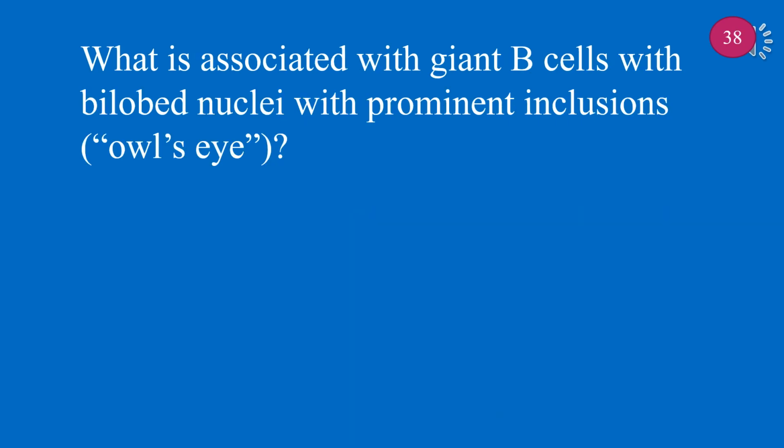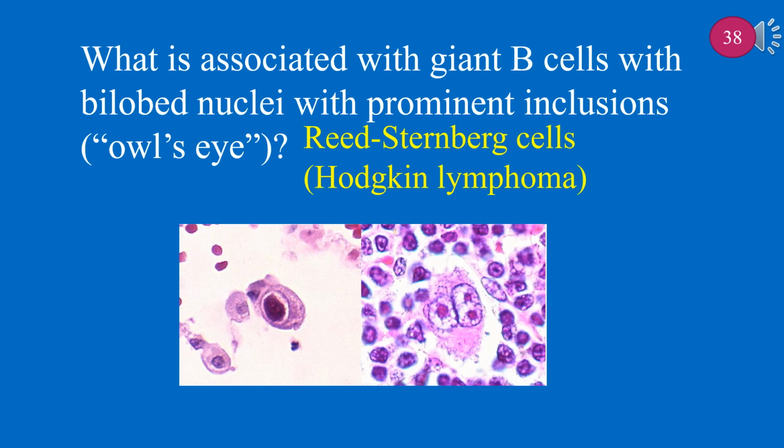What is associated with giant B cells with bilobed nuclei with prominent inclusions? Think of Reed-Sternberg cells, Hodgkin lymphoma, with giant B cells with bilobed nuclei with prominent inclusions.